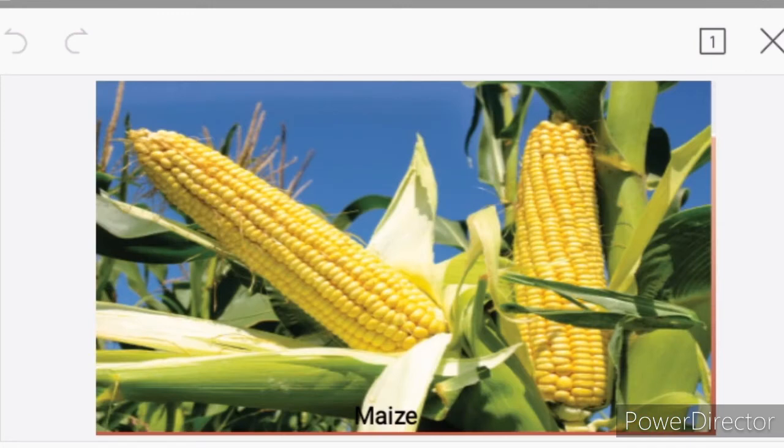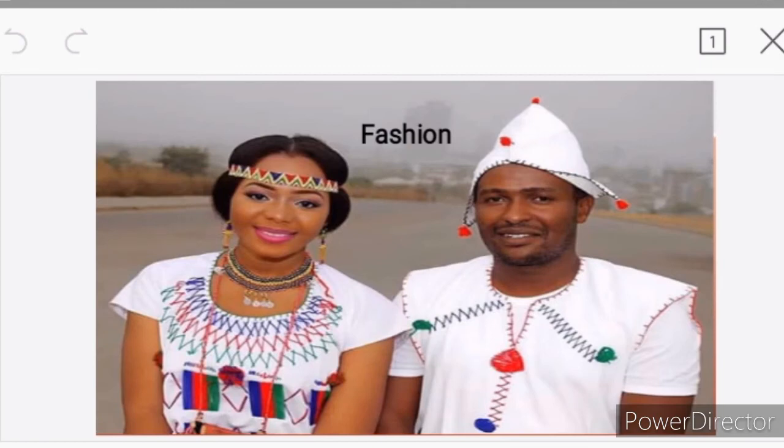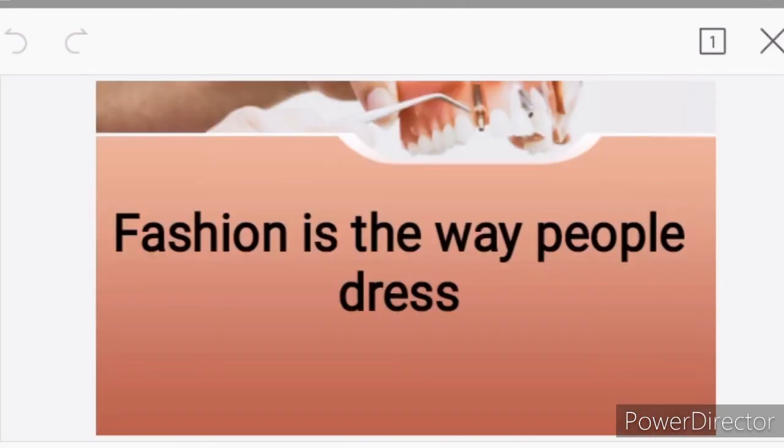Another plant that is widely grown in Nigeria is the maize plant. And let's look at another aspect of culture, which is fashion. Fashion is the way people dress.